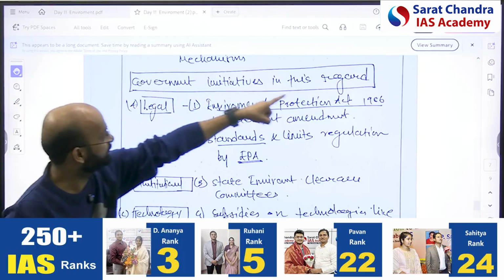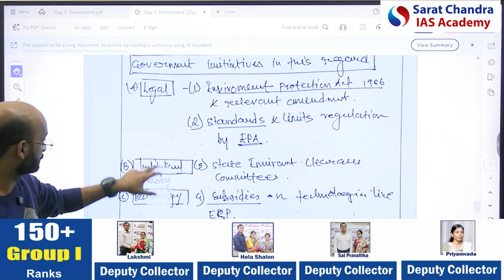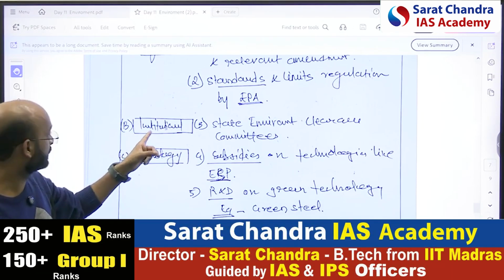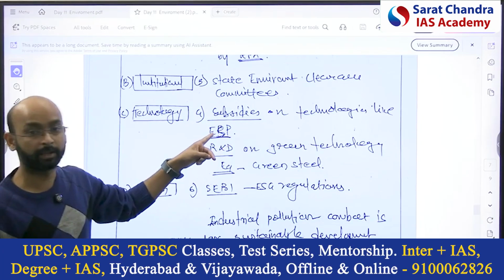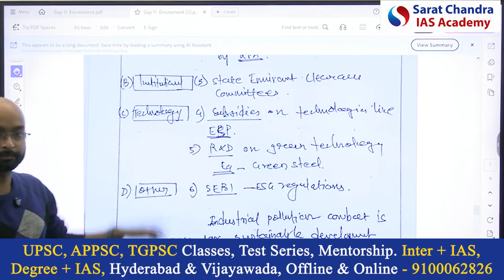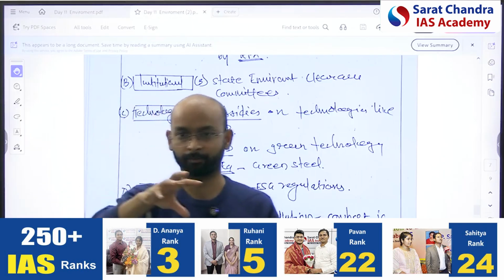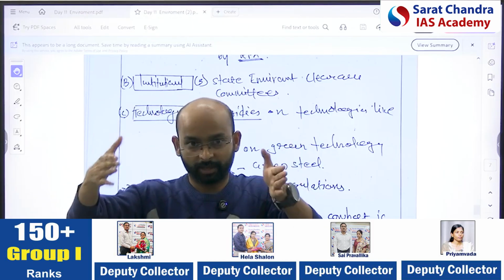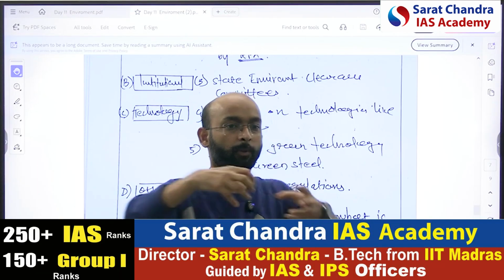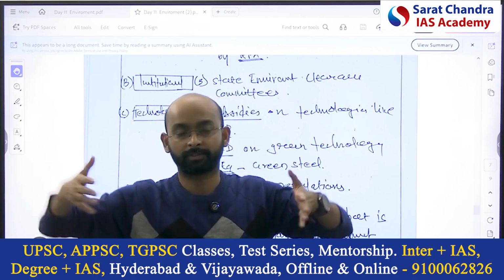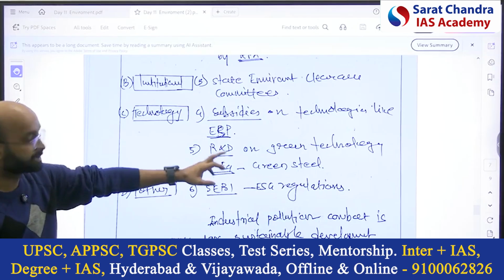Right. Then government initiatives in this regard: legal initiatives they have taken. The standards they have defined, like how much you can release, what the parameters are. Institutional: state environment clearance committees are there. Technological: subsidies they are providing for electrostatic precipitators. You know this? Basically, the air will flow, two electrodes will be there. These electrodes with high electricity will attract the particles, so only clean air will go. Pollutants will be attracted by these electrodes. So that's called an electrostatic precipitator. These are used for air pollutants, along with scrubbers and all those things.